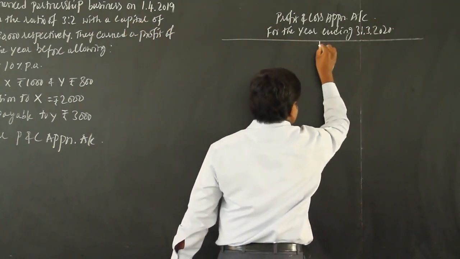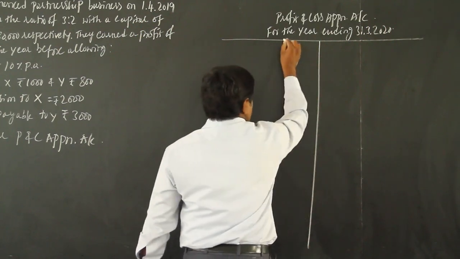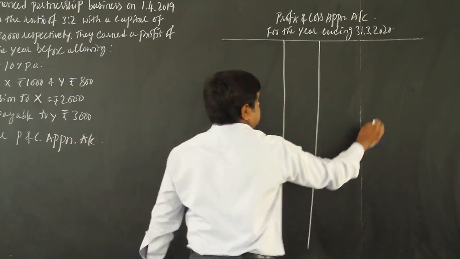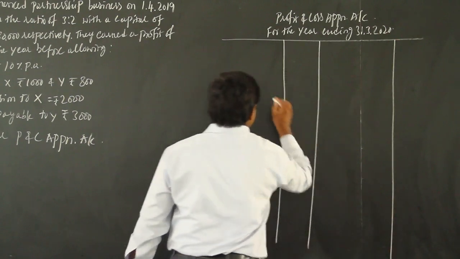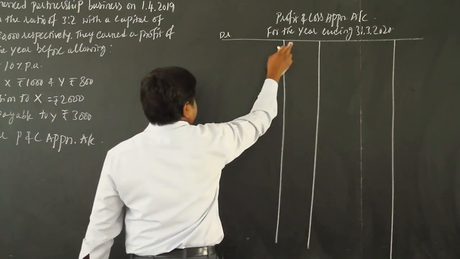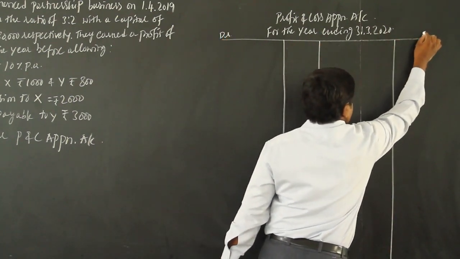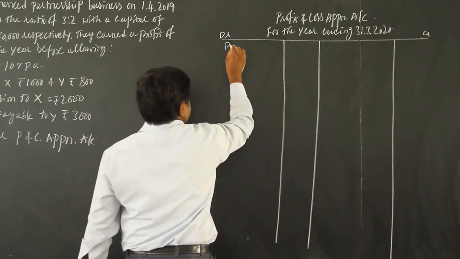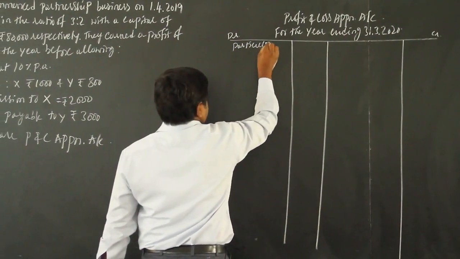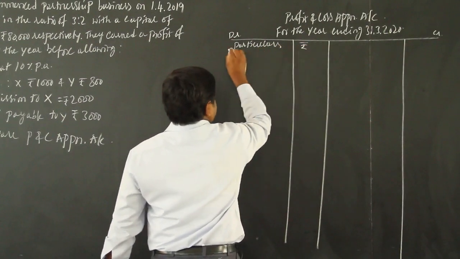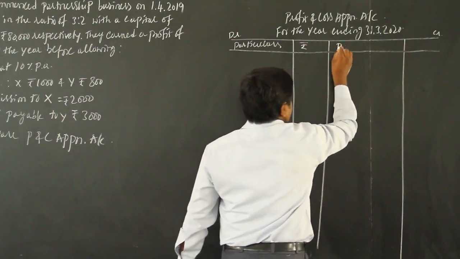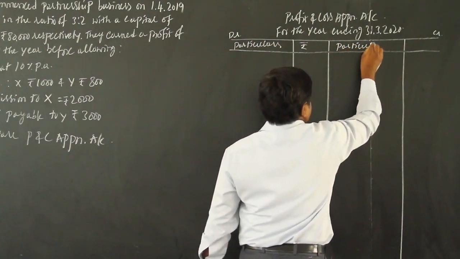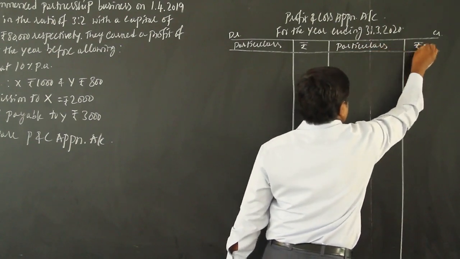Debit side, credit side, one amount column. Write particulars and rupees. Okay, particulars and rupees.